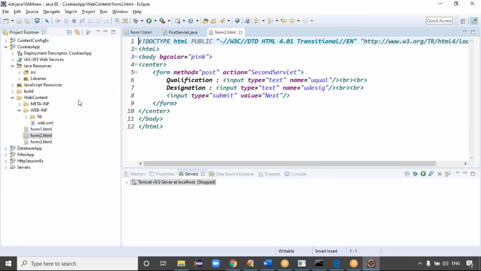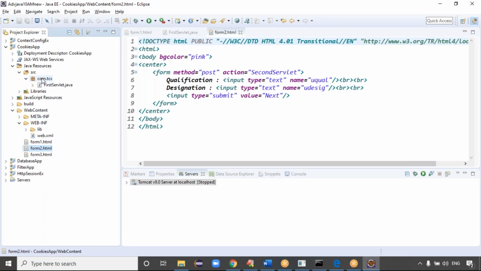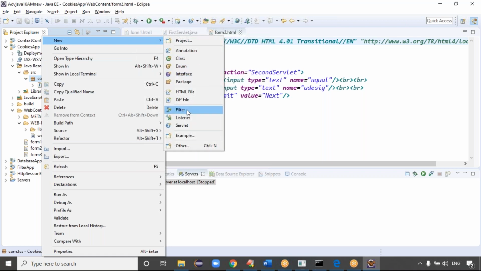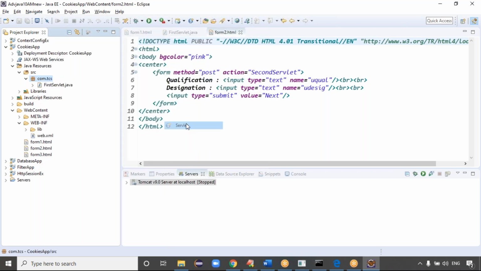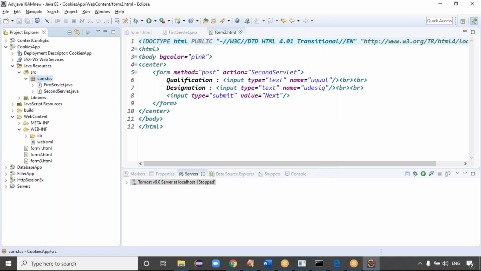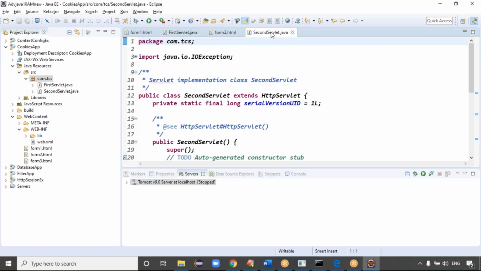Second form data: user qualification, designation, right? Guys, now tell me, in that case, what happened? In the src folder, com.bat.tcs, the first servlet is ready. Then I want to create the second servlet. Let's see, this is like the second servlet, right? Exactly. So click on finish. This is my second servlet I have to handle.